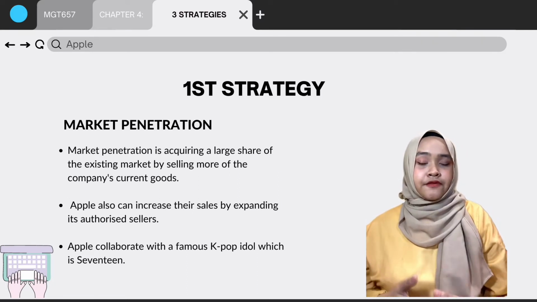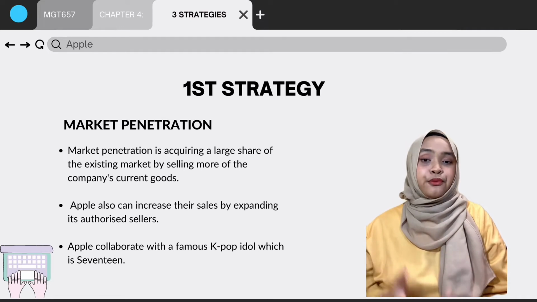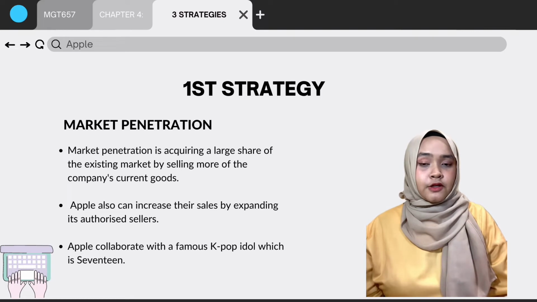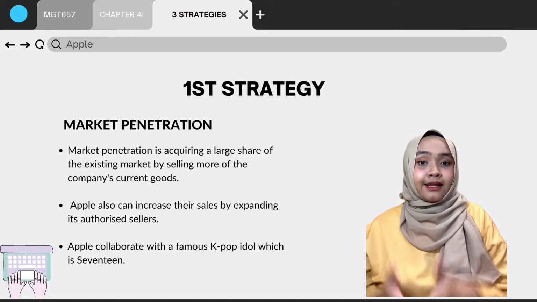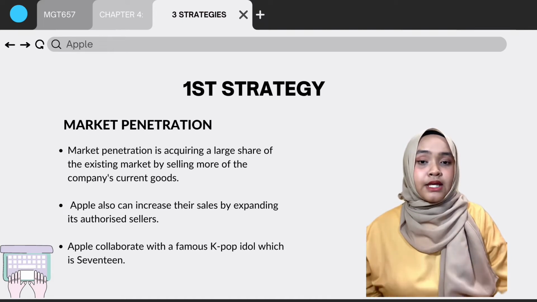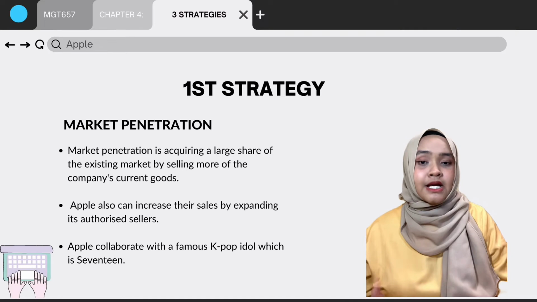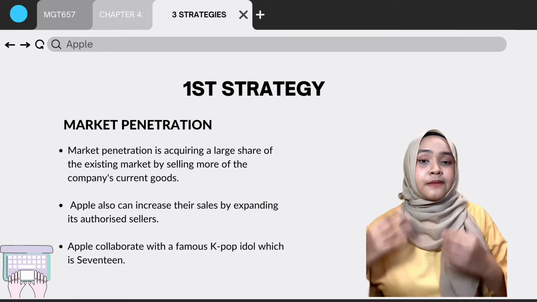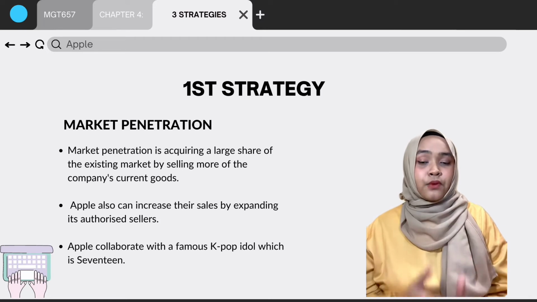Also, the company's strategy of advertising their product by collaborating with the famous K-pop idol 17 has expanded the company's business. In May 2022, Apple chose to collab with 17 for their remix project with their English single Darling. Through this collaboration, listeners will be able to remix the track themselves. By doing this, it gave the listeners the opportunity to be creative. It benefited Apple as 17 is one of the most famous K-pop idols worldwide.